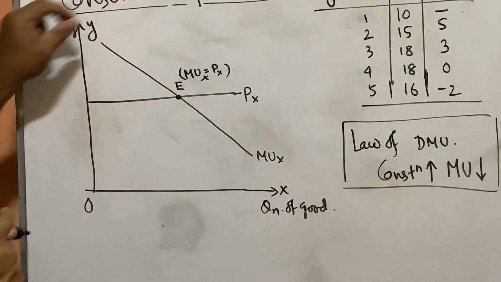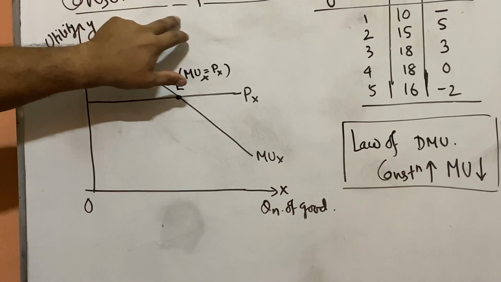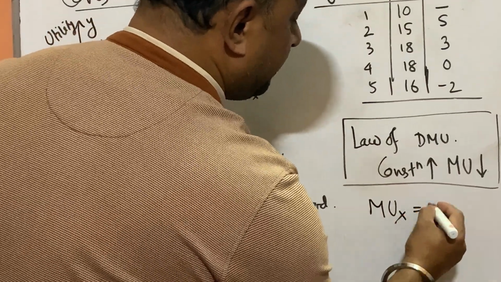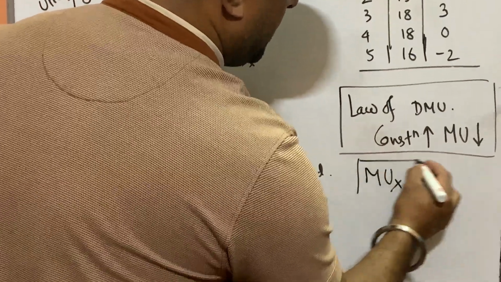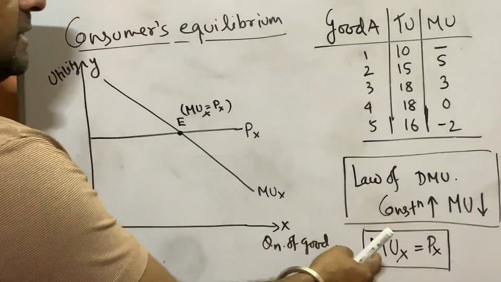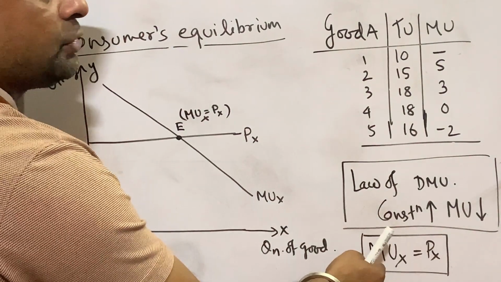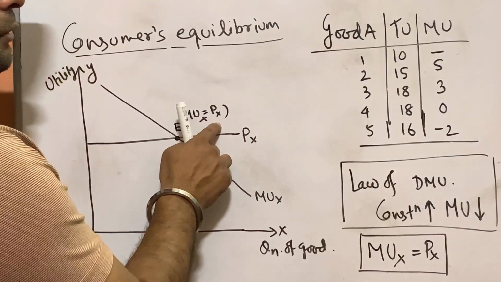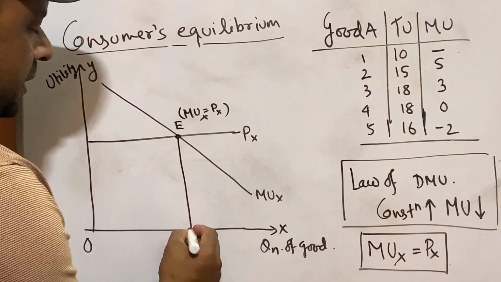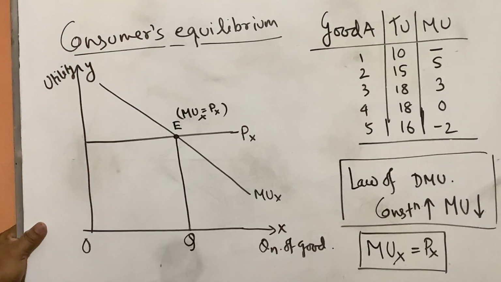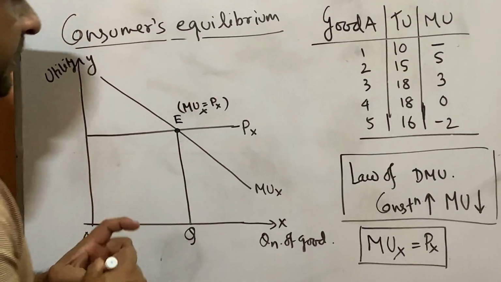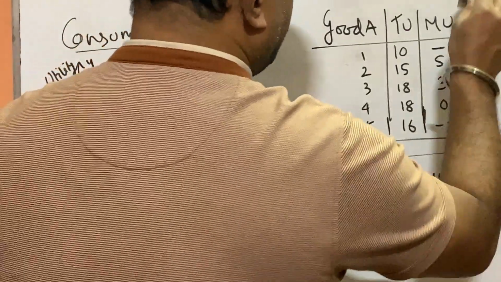Okay. So according to the cardinal approach, the consumer's equilibrium condition is that marginal utility of the good is equal to the price of the good. The consumer will reach equilibrium at the point where his marginal utility and price both are equal. So this is the consumer's equilibrium point, and he will consume this much quantity of good X and reach equilibrium. Okay, we can explain it with a numerical also.